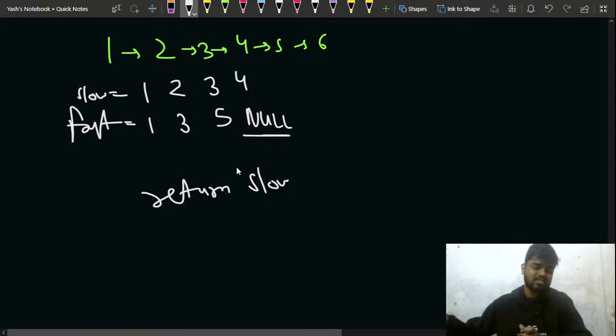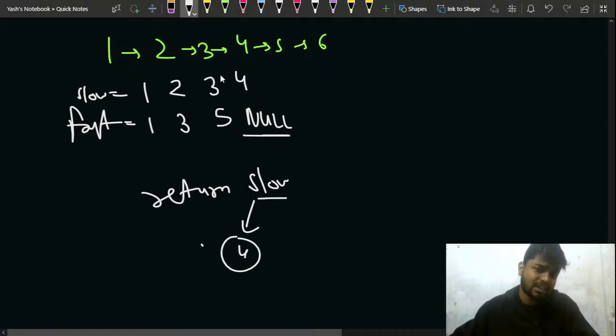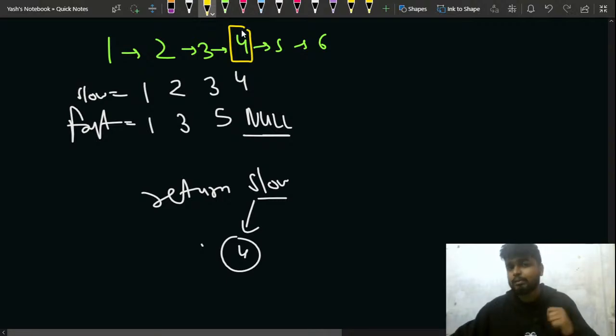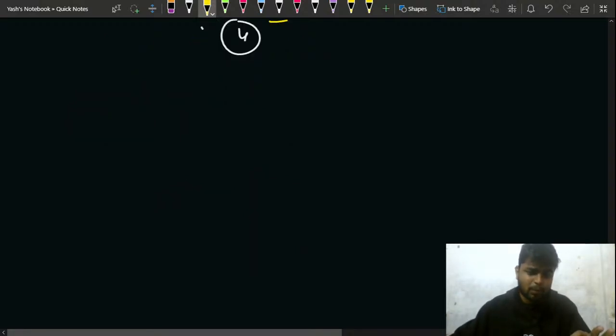The concept is that fast is moving by 2, and my slow is moving by 1 only, right? So my slow now returns 4, that is the middle of the linked list. Whenever the linked list is of even size, the second middle node will be the middle node, right? So in this case I have to return 4, that is what my slow is returning. Notice that every approach is the same.